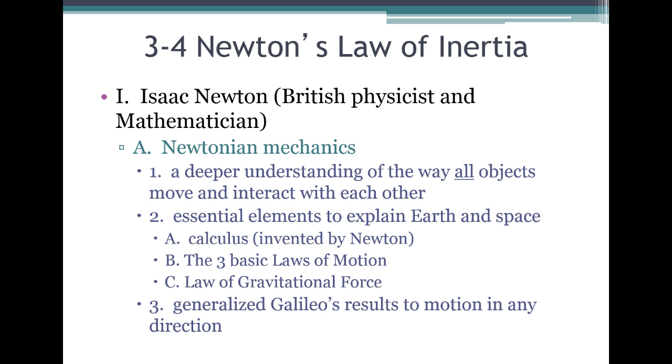Newton had used mathematical arguments to show that if the path of a planet were an ellipse, which was in agreement with Kepler's first law of planetary motion, then the magnitude of the force, F, on the planet resulting from the Sun must vary inversely with the square of the distance between the center of the planet and the center of the Sun, meaning force is proportional to 1 over the distance squared.